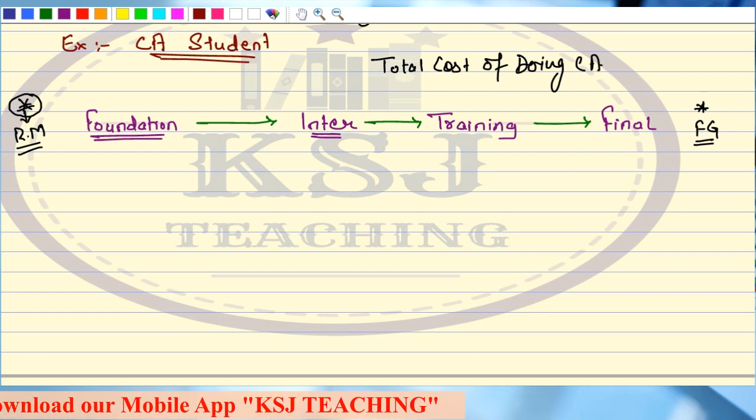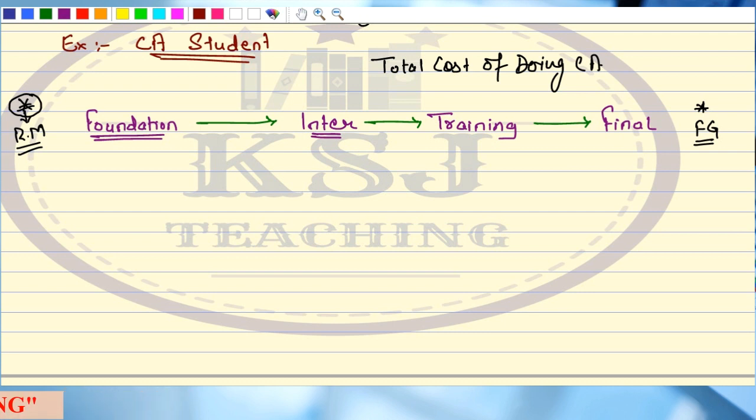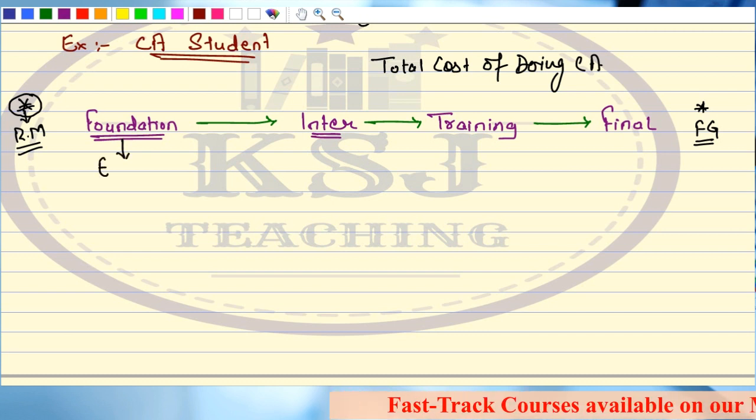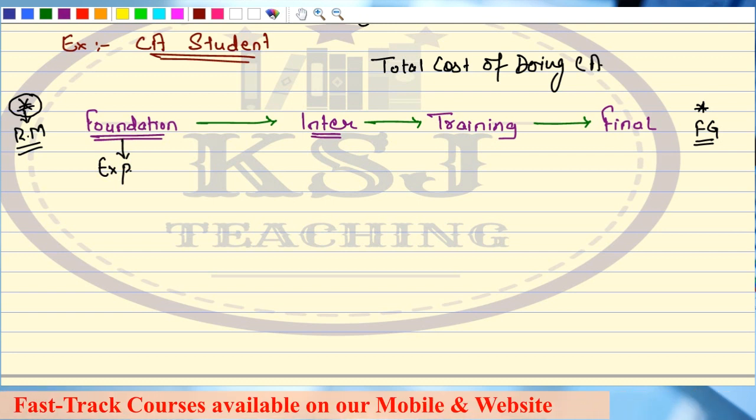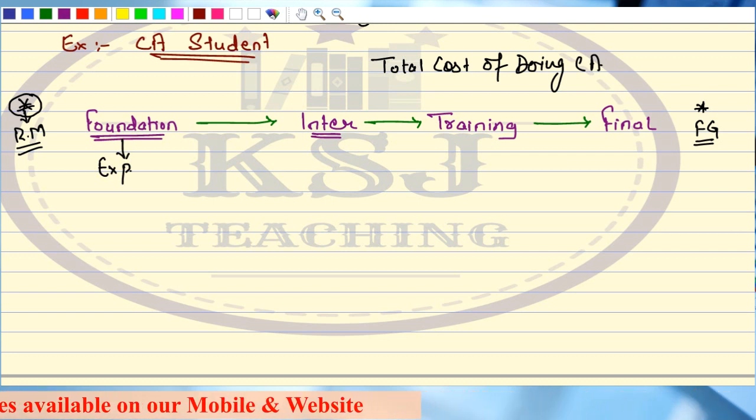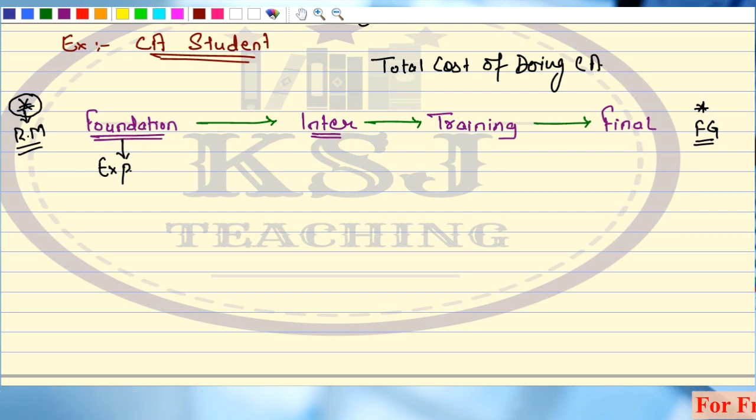So, what will you do? How can you identify the total cost of doing a chartered accountancy course? First, you will identify what is the cost incurred at foundation level. Right? Expenditure incurred here. Obviously, sir, free of cost, you can't do CA. Some expenditure, some investment you will have to do. That's why I always say that always make a small investment. Only then you will gain tomorrow in the future, right?